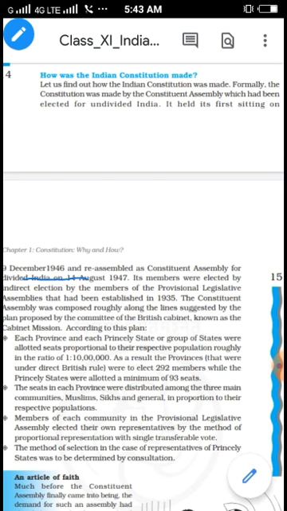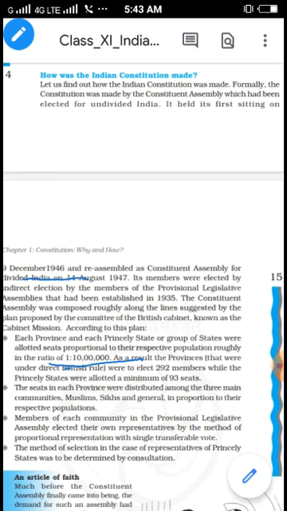So let's understand some important suggestions, recommendations of the Cabinet Mission. According to the Cabinet Mission, in our country each 10 lakh population will have one member for the Constituent Assembly. This was one of the most important suggestions of the Cabinet Mission.